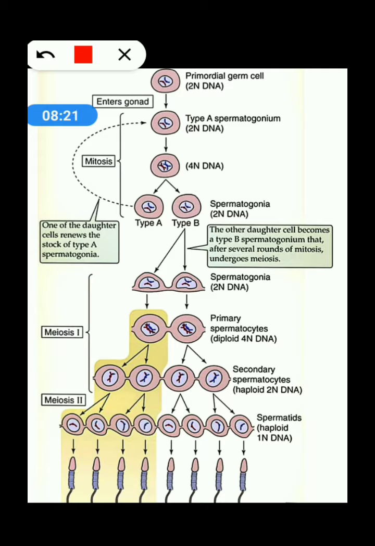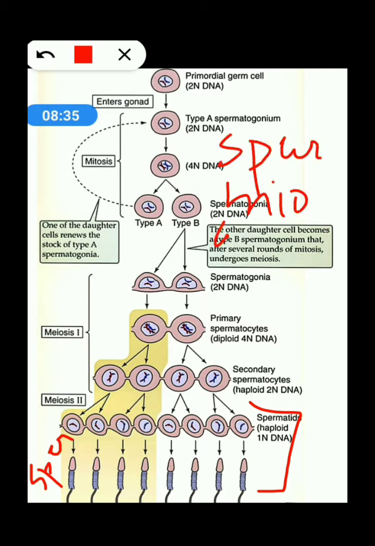And this process is called the differentiation, or one more term is given, that is spermiogenesis. I'm writing it here, spermiogenesis. Is this clear? This process is called the differentiation phase, or spermiogenesis, right? Clear? This is called spermiogenesis.